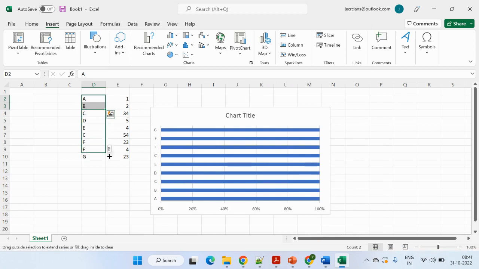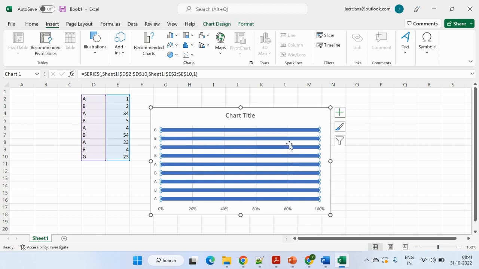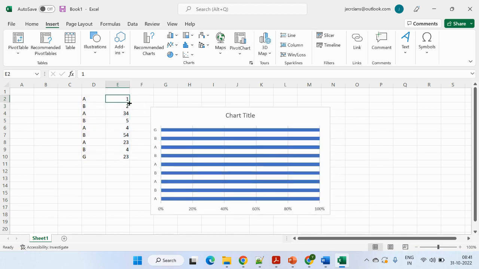I think that won't work. So this will show how much percentage is completed, and you can put the values as per your convenience. Select the values 1, 2, 3, 4, 5. It's not changing, but yes, this is the way you can create it.